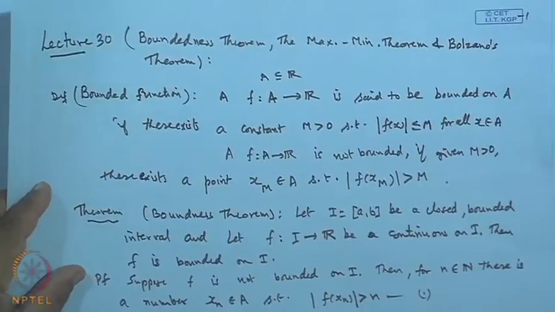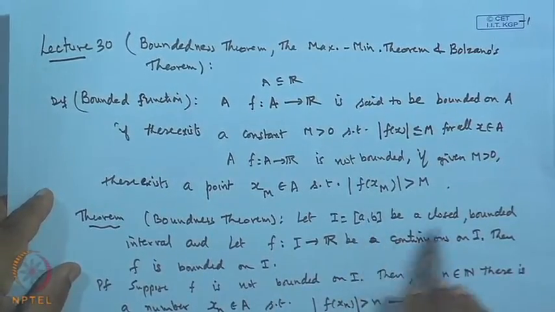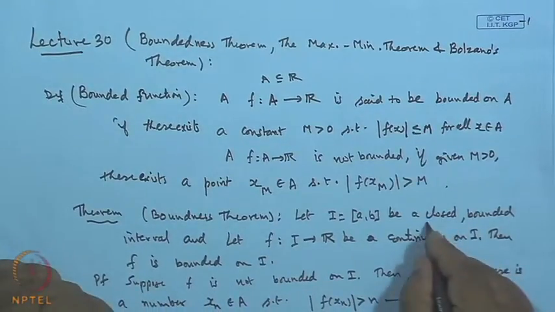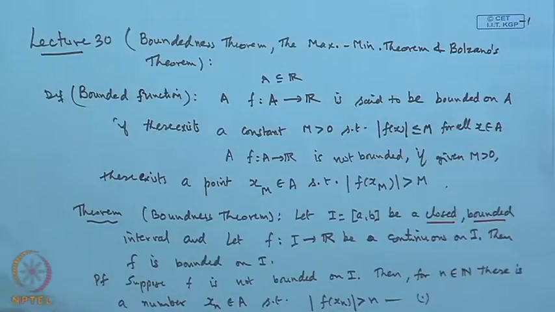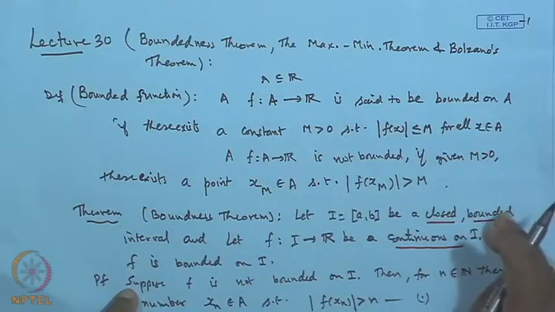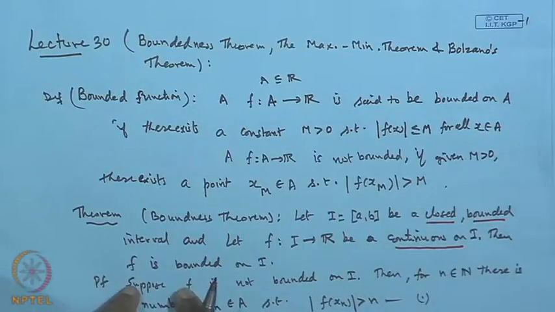Now, in the boundedness theorem, we have assumed these conditions. What are they? The first condition is that the interval on which the function is defined must be closed and bounded. The second condition is that the function must be continuous on it. Only then can we say f is a bounded function.